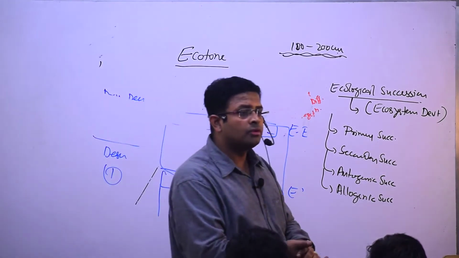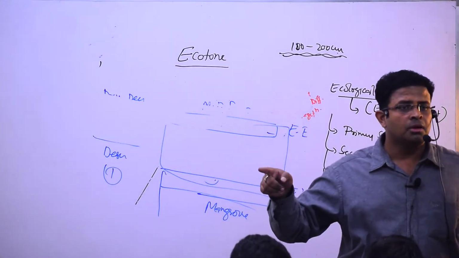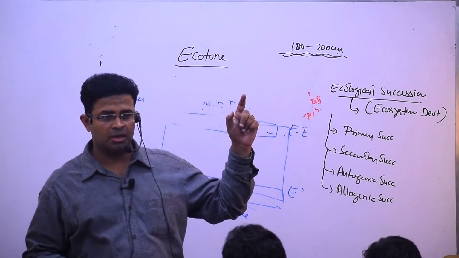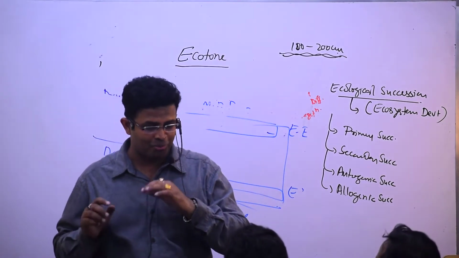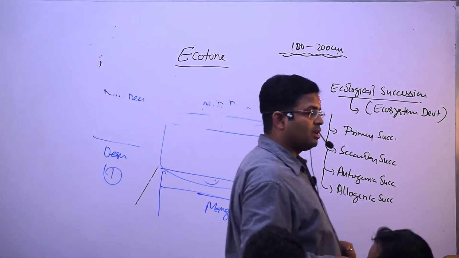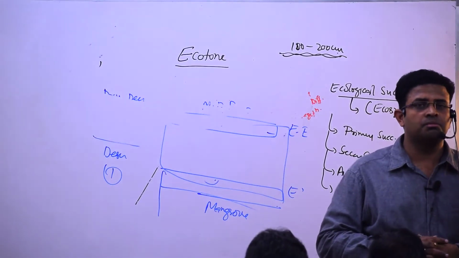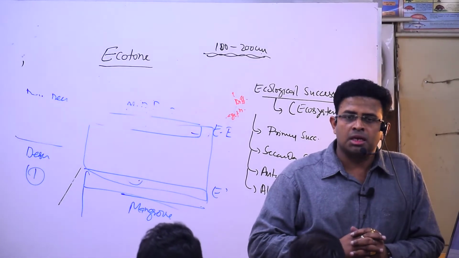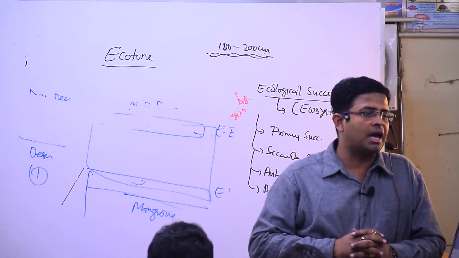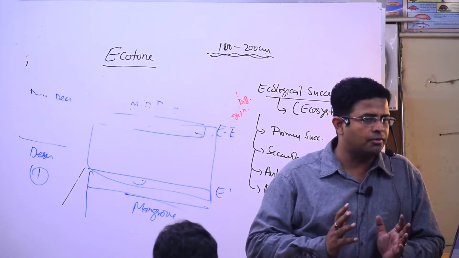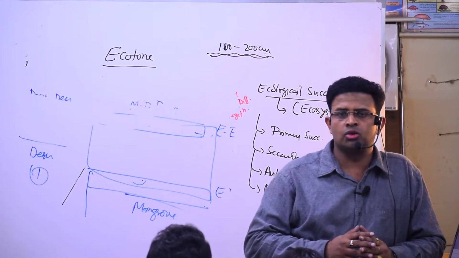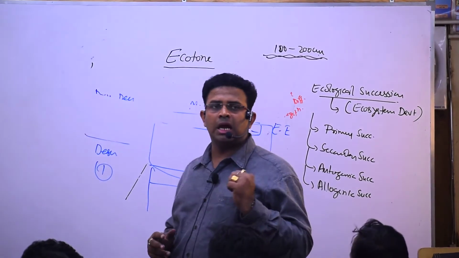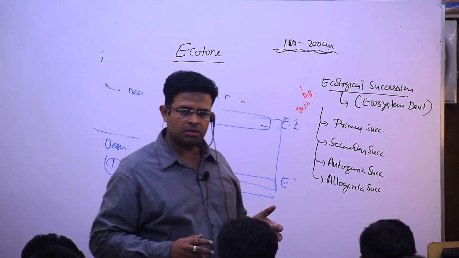The growth of an ecosystem from the pioneer community to the climax community. Which are the major two types of succession? Primary and secondary succession. What are the two ways we can have a secondary succession? Autogenic and allogenic. Understood?